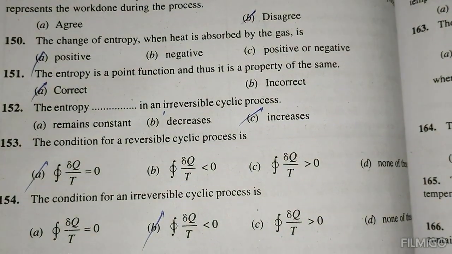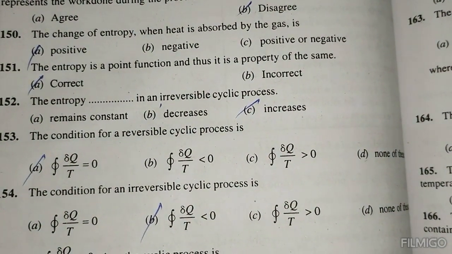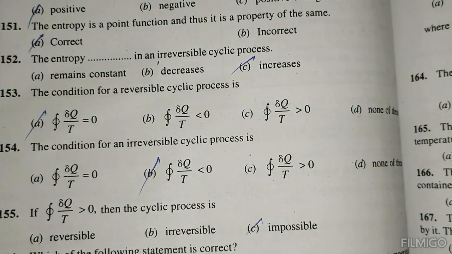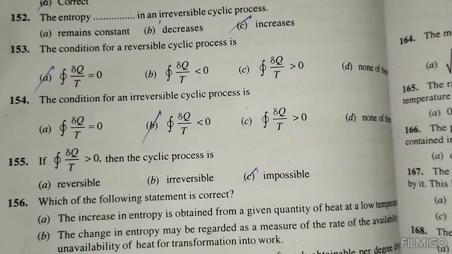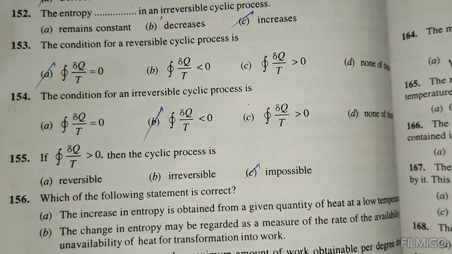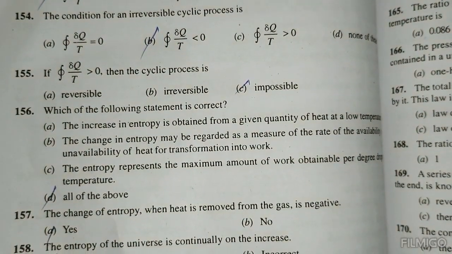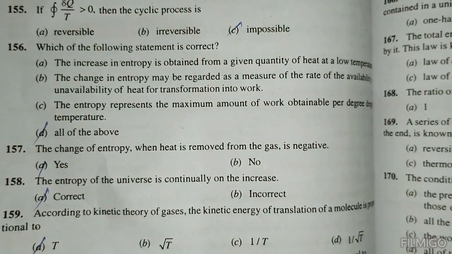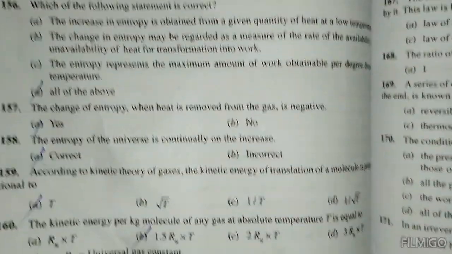The condition for a reversible cyclic process is the cyclic integral of dQ by T is equal to 0. The condition for an irreversible process is the integral of dQ by T less than 0. Integral of dQ by T greater than 0, the cyclic process is impossible. Which of the following statements is correct? All of the above. The change of entropy when heat is removed from the gas is negative, yes. The entropy of the universe is continuously on the increase, correct.